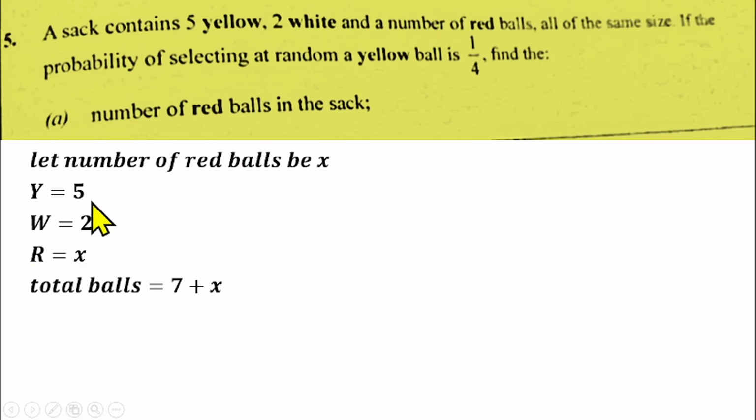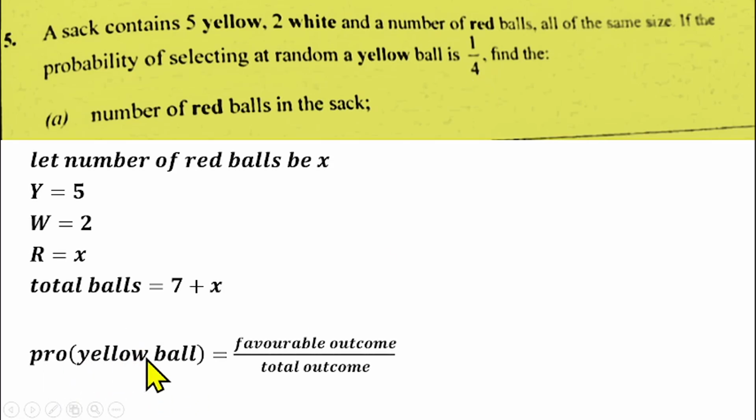So the total number of balls will be 5 plus 2, which is 7, plus X. Then we are told that the probability of picking a yellow ball is 1/4. Probability of a yellow ball is favorable outcome over total outcome. The favorable outcome is the 5 yellow balls, and the total outcome is 7 plus X. Substituting, we have 1/4 equals 5 over 7 plus X.